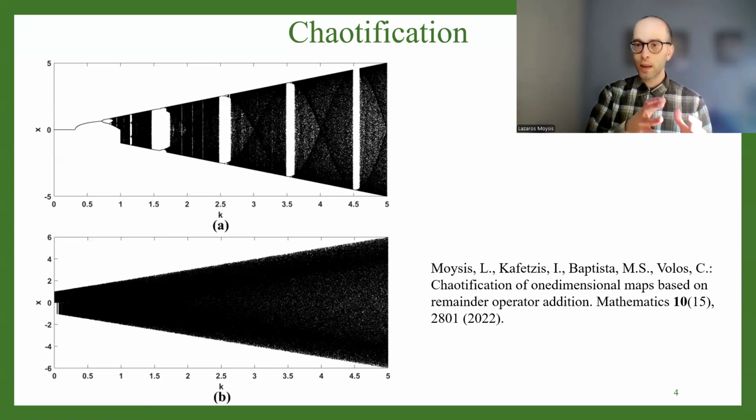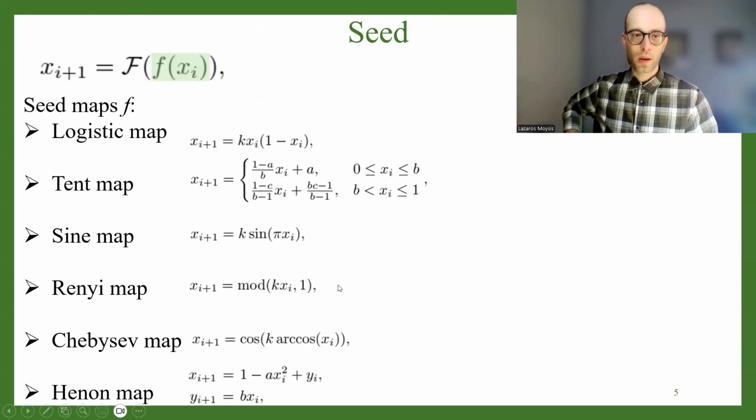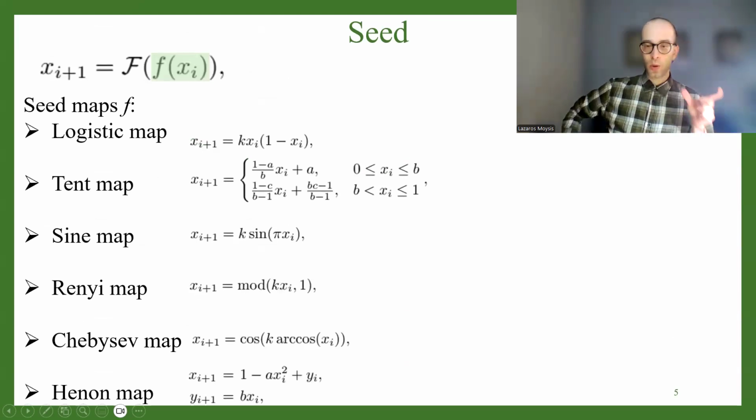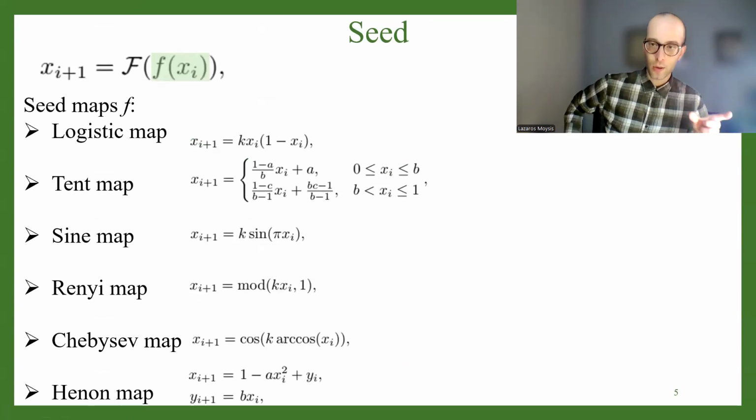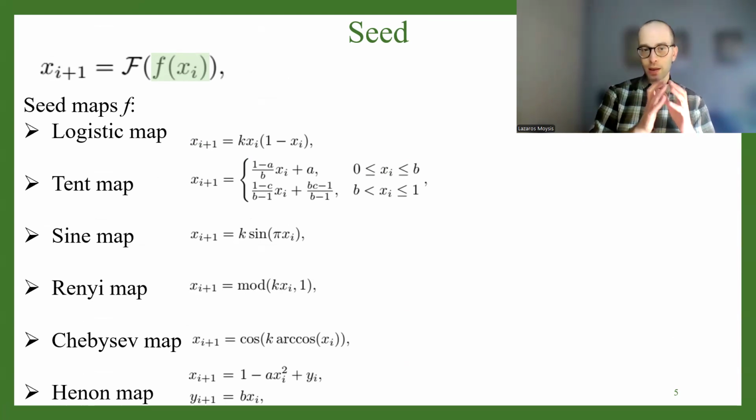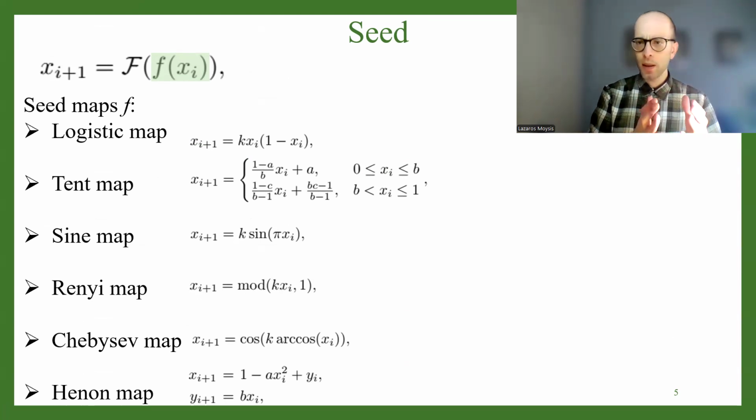Okay, so ideally in chaotification, we want to achieve stuff like that, more complex maps. Now let's talk a little bit about the structure of chaotification. As you see, it's the composition of two functions, and the function inside the small f is basically taken from an existing seed map.